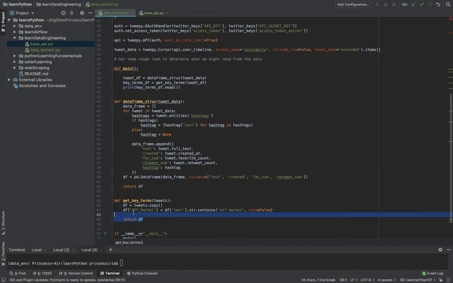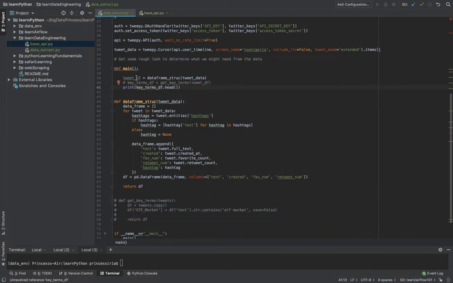So I'm going to run this script first. I'm going to comment that part out just because I want to show you something. We send our Twitter API request for the Nigerian Stock Exchange market, pass the results through our data frame structure, and convert the whole object into a data frame. It helps with presentation, so we can get a little insight into it.